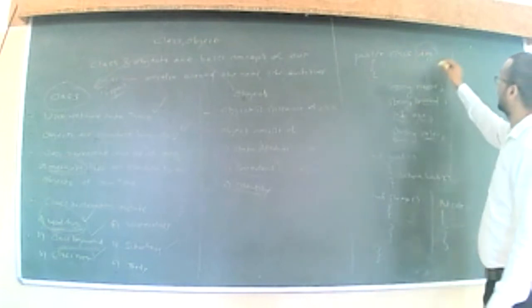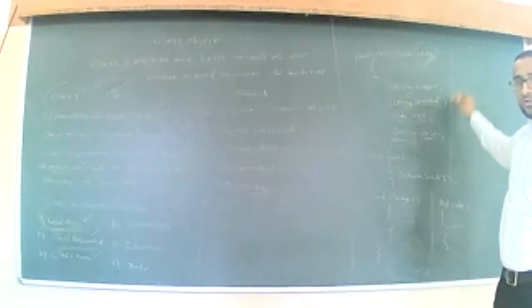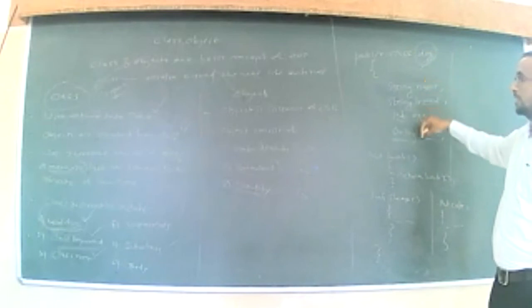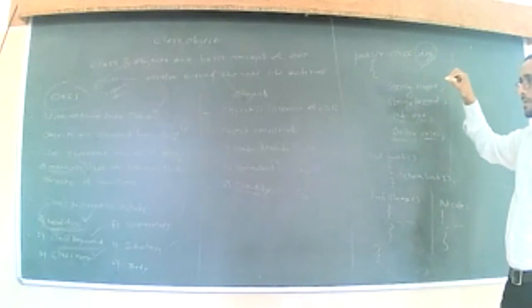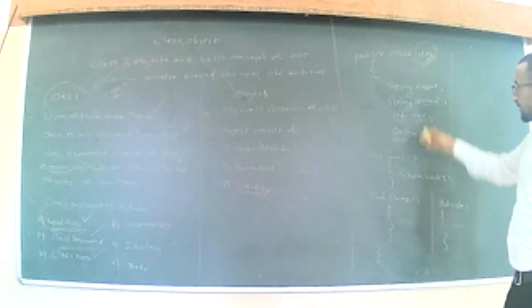Objects are created from this class. We are going to prepare one object from this class. This class is going to represent the different properties or methods which are common to all the objects of one type.